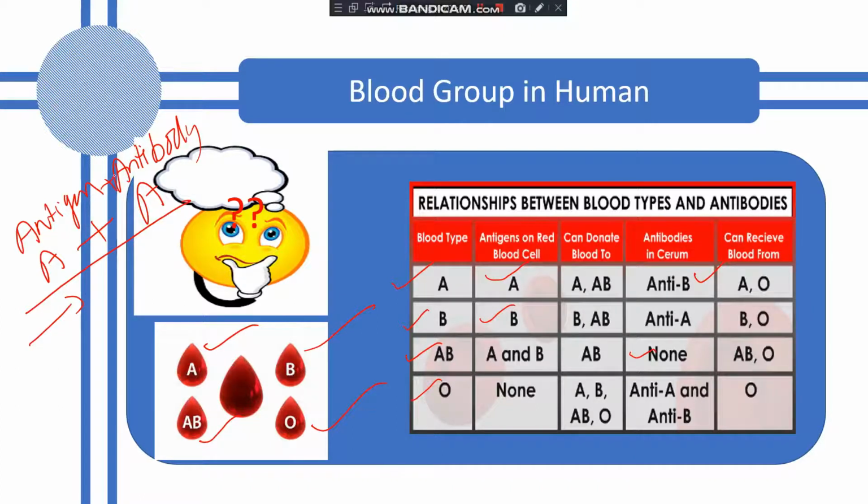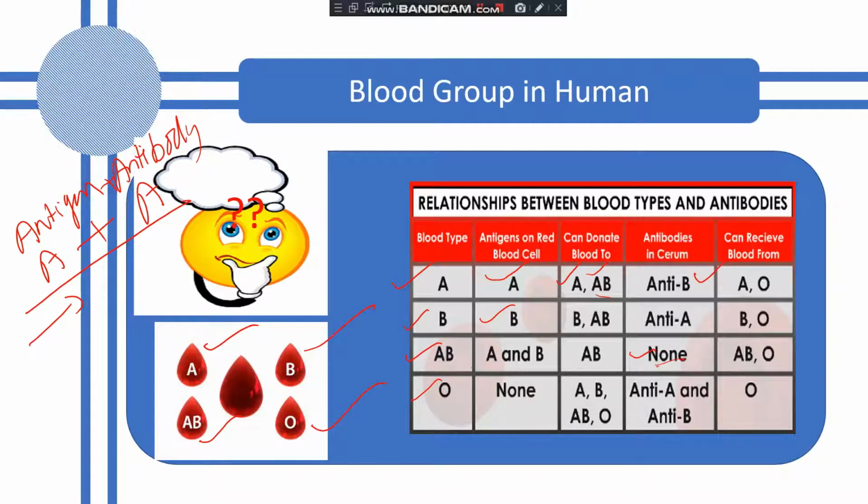So if a person has the blood group A, the person can donate the blood to blood group A and AB. Why? As A has antibody B and AB does not have any antibody. So the AB blood group can receive the blood from all the blood groups. You can see over here, AB blood group can receive the blood from all: A, B, AB and O.